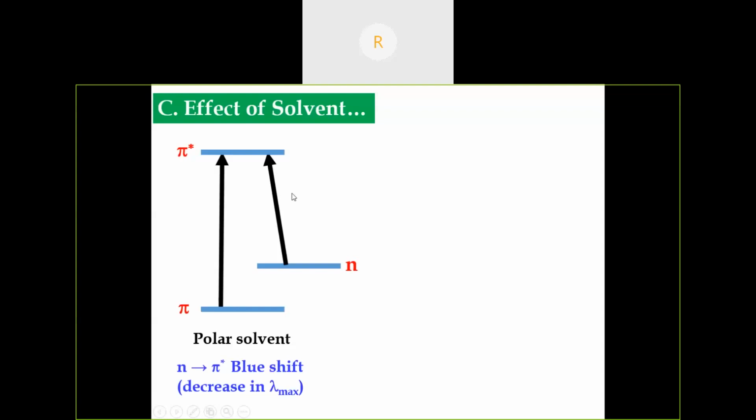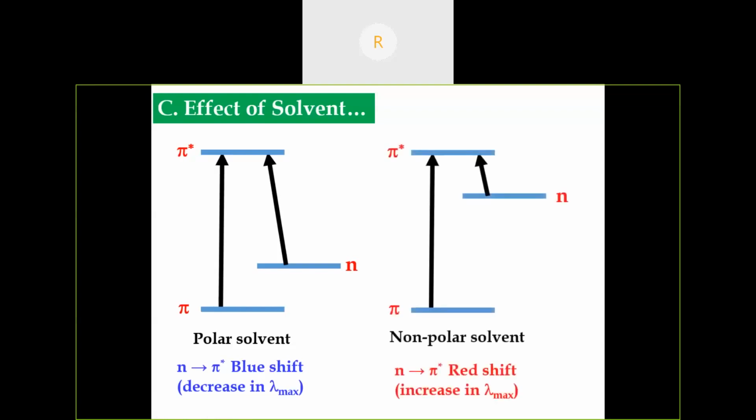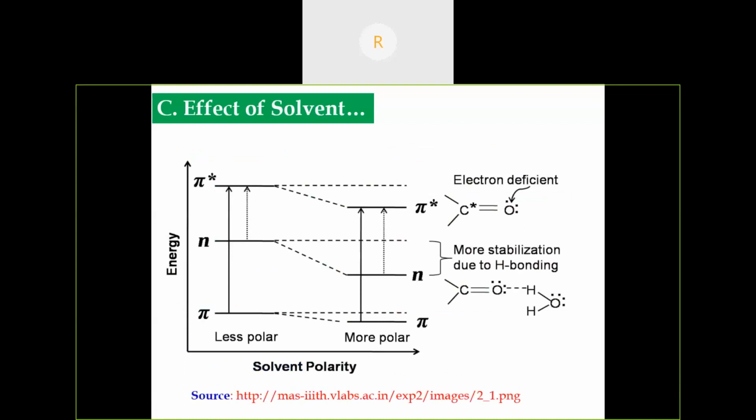So energy is maximum, the lambda max will be minimum. This is the case of non-polar solvent. So the excited state has been stabilized by the solvent interaction, so the energy gap is minimum, so lambda max will be maximum. Hence there is a redshift in non-polar solvent for n to pi star transition. This is the stabilization due to hydrogen bonding for polar solvent, as we discussed before.